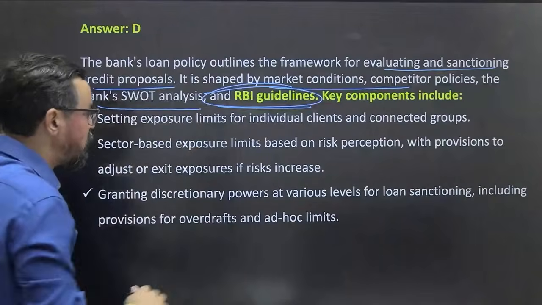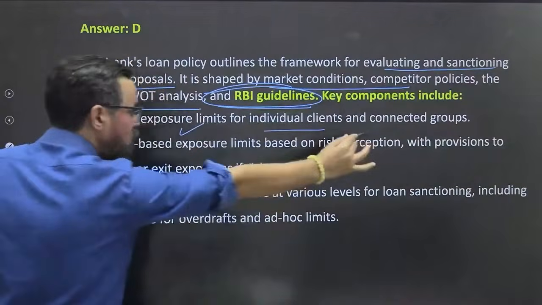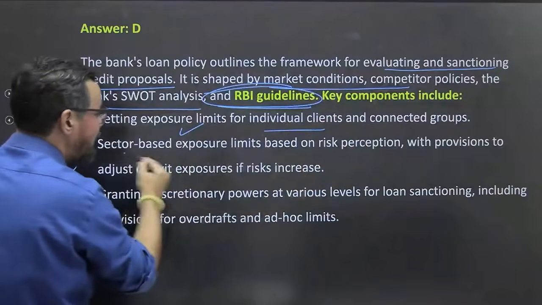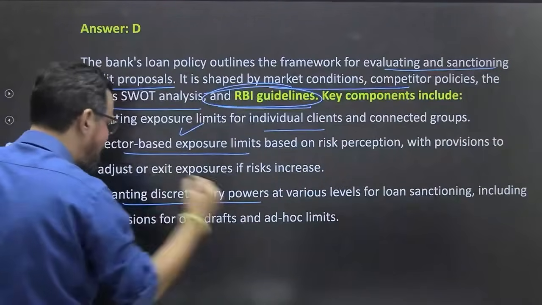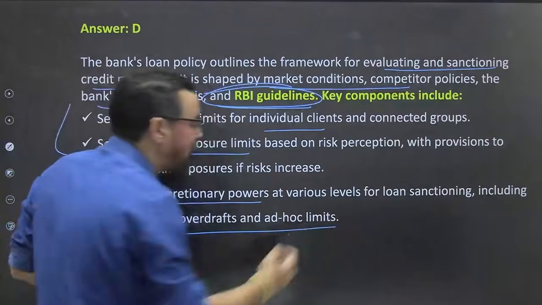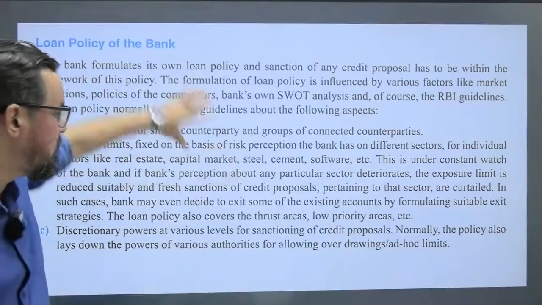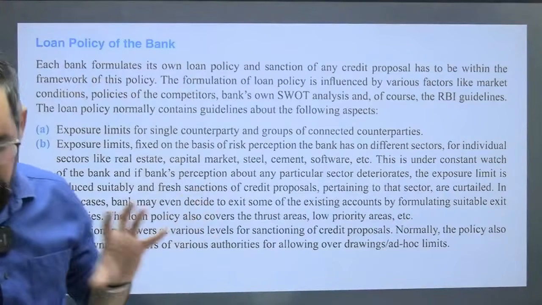So that is the very first one. Key components include setting exposure limit for individual client as well as group, sector exposures, this we discussed, and granting discretionary power at various level for loan sanctioning, including provision for overdraft and ad hoc limit also. So this question I have designed based on this particular one, which is part of your book itself.